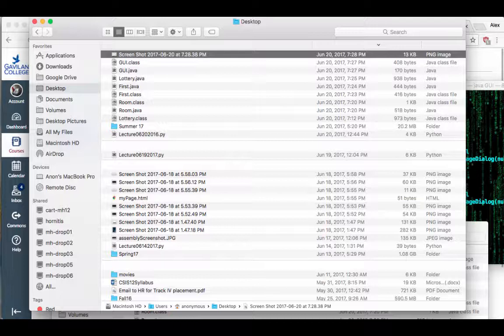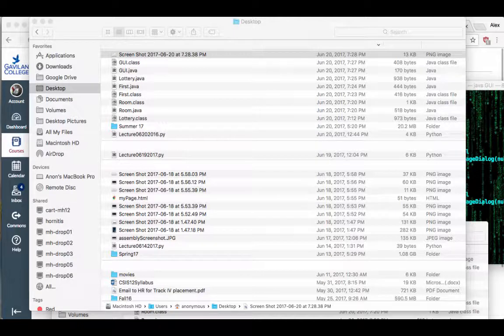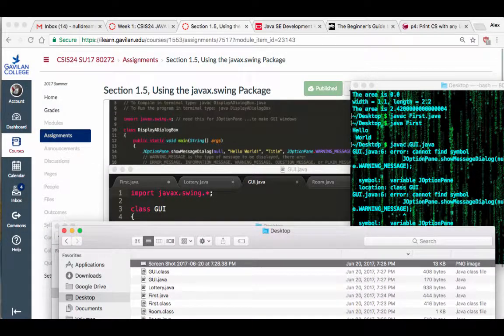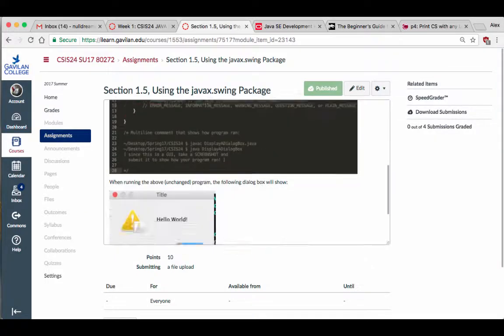If there are multiple screenshots, if multiple things show up in the program, put them all in a Word file and turn in the Word file together with your Java file. Whenever we have a GUI program, submit a picture of how the GUI ran. And you just hit OK to close this, and that's pretty much all there is.